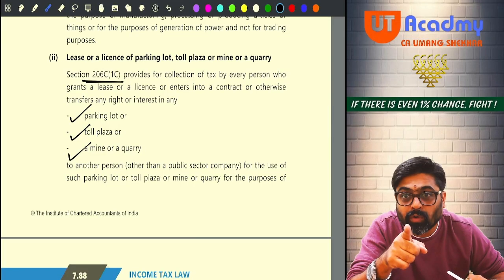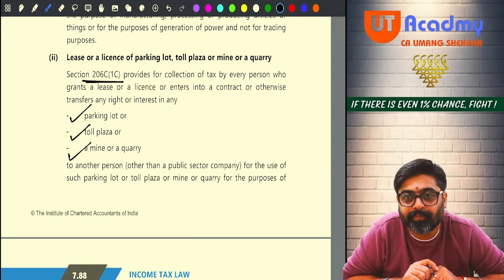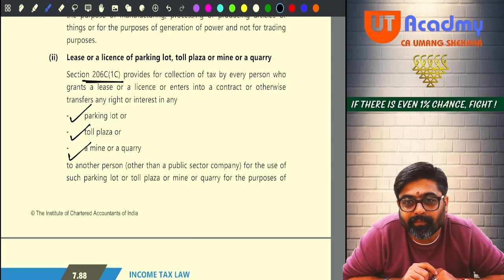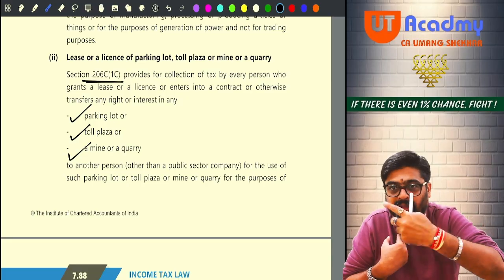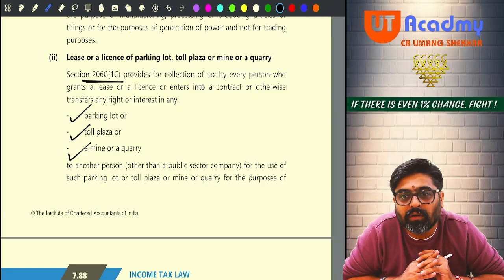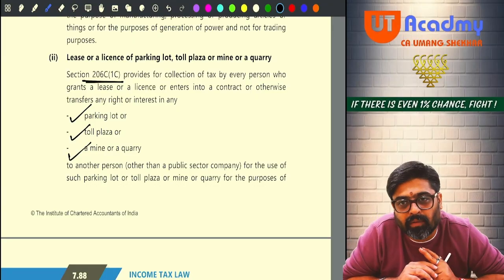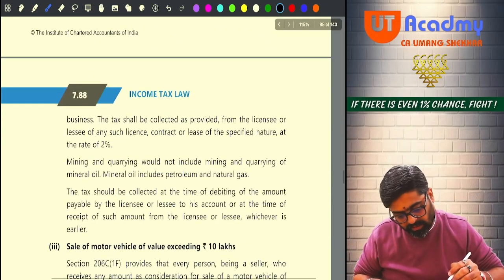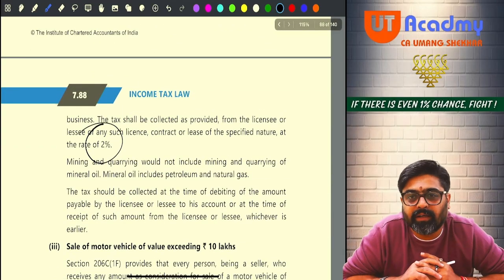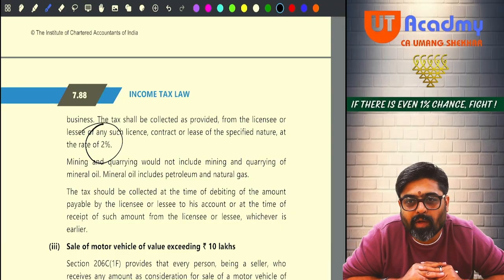You want to do the business of pay and park. Now will you pay me the lease rent? I am a lessor. I am giving these items on lease. Yes or no? So will I recover the lease rent from you? Along with the lease rent, I will recover 2% TCS also.